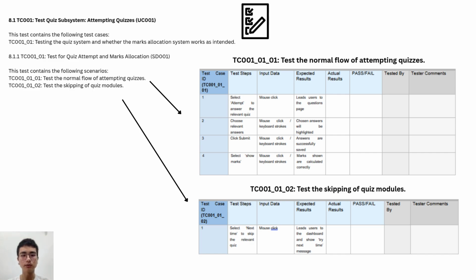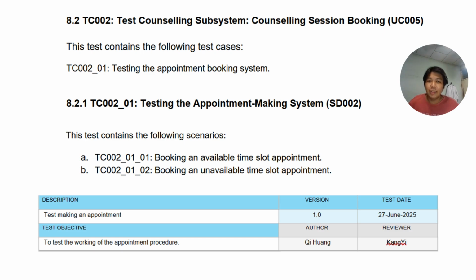And next, we'll move on to the alternative flow of the test case, where we test the skipping of quiz modules. The tester will choose next time to skip the relevant quiz. The expected result is that the system will lead users to the dashboard and show an encouraging message such as try next time.